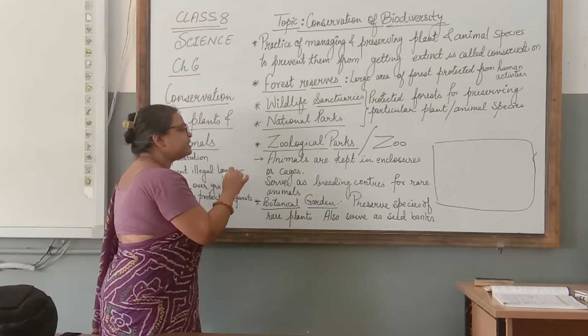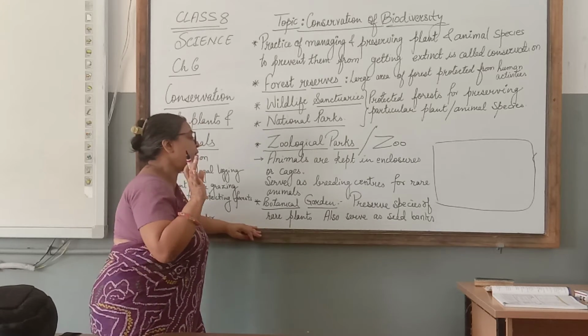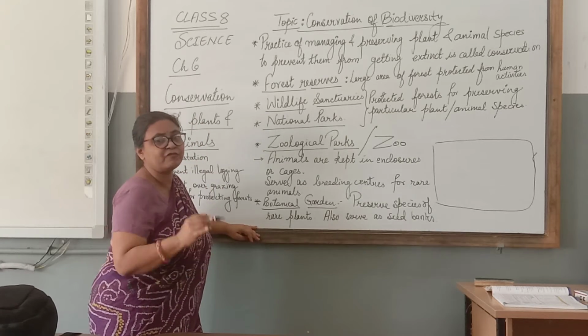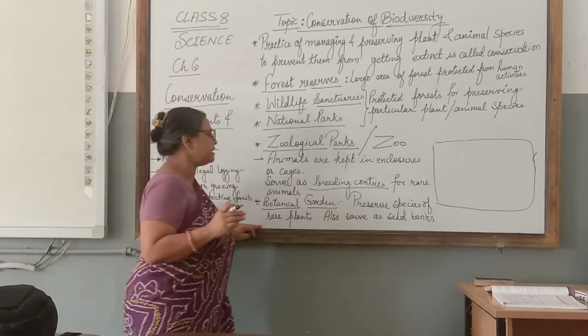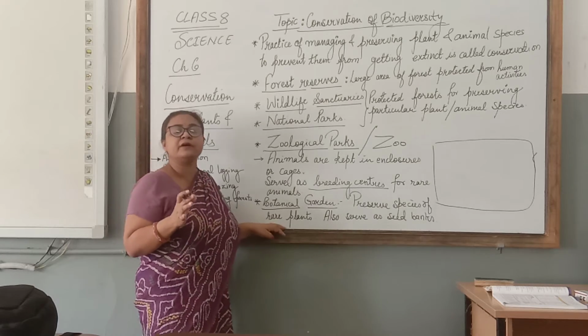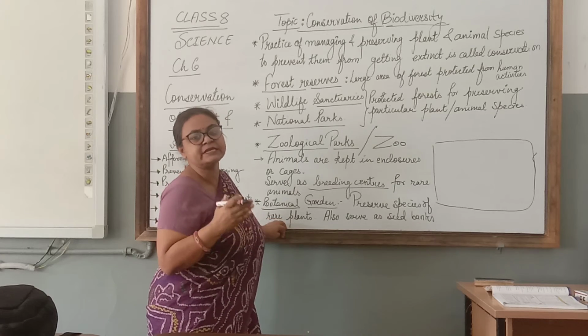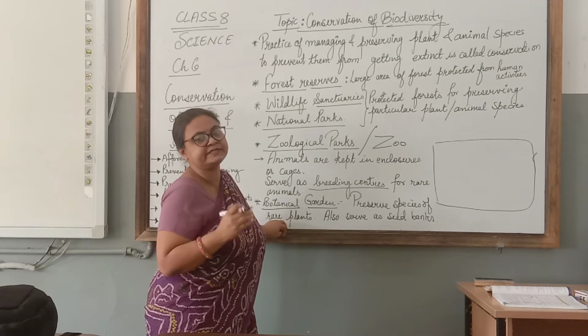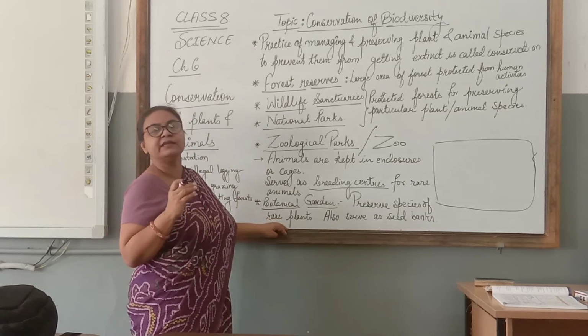Now these zoos and national zoological parks, they serve as breeding centers. Now what are breeding centers? Means here for the rare animals, these animals are allowed to reproduce and give birth to young ones, and these young ones are taken care of in these breeding centers so that the number of these rare animals can increase.